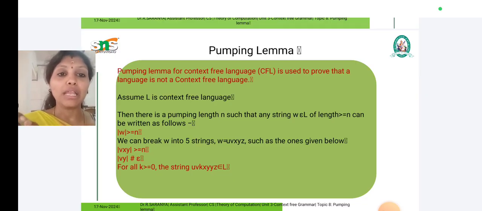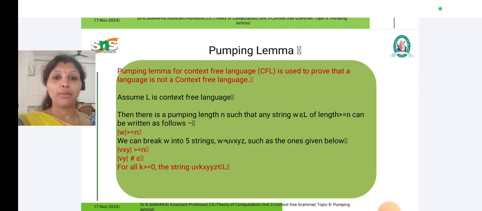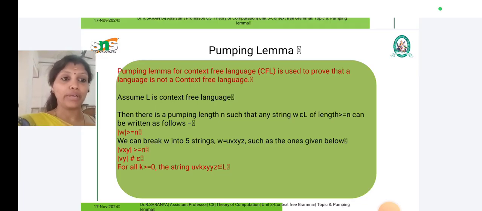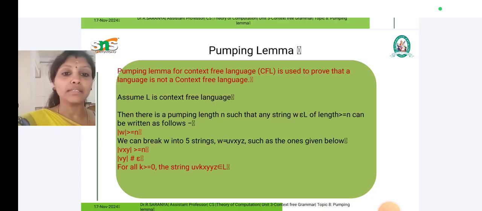Assume L is a context-free language. Then there is a pumping length n such that any string W in the language with length greater than or equal to n can be written in a particular form. We can break W into 5 strings. So we consider W as a variable, and in that we are considering 5 strings. For example, W is equal to UVXYZ. With that we are going to analyze the pumping lemma process.